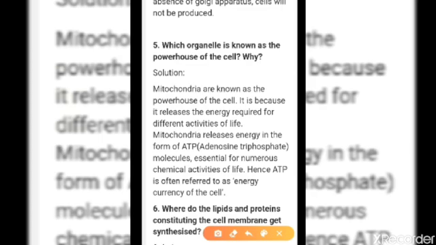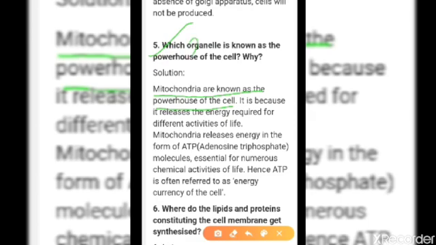Now this is an important question. Which organelle is known as the powerhouse of the cell? Powerhouse means the one who gives the energy. Now who is providing us the energy? Mitochondria is providing the energy. How is it providing the energy?